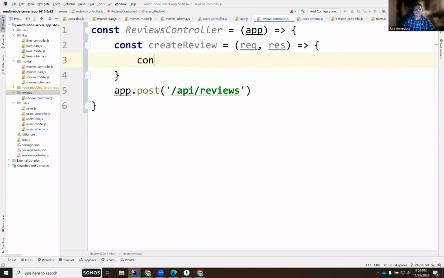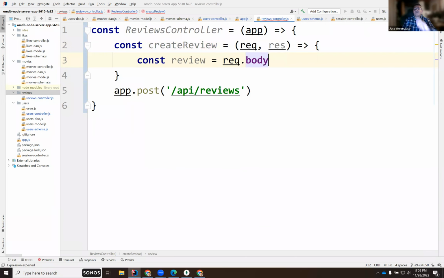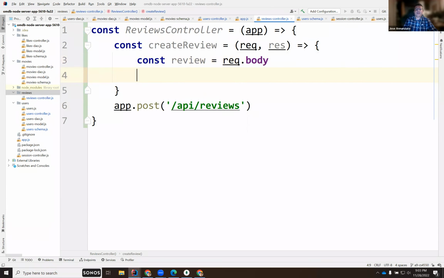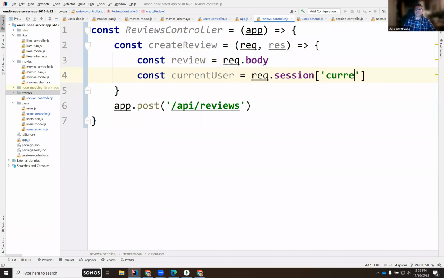So the review object, presumably, is in the body, right? So this is the review object, request.body. And I also know who is logged in, the current user in the state, right? So I should be able to say const currentUser equals request.session.currentUser.